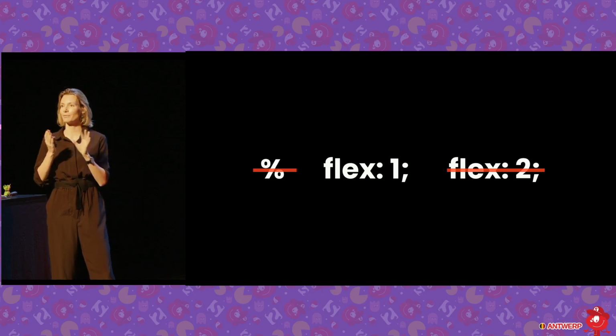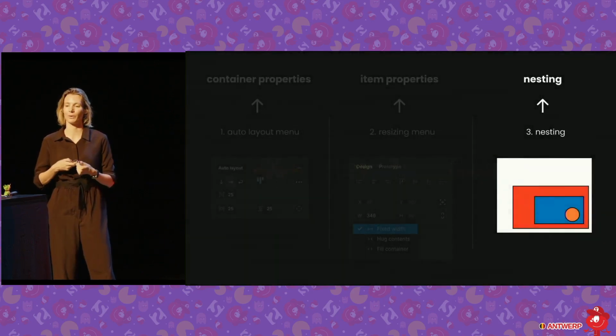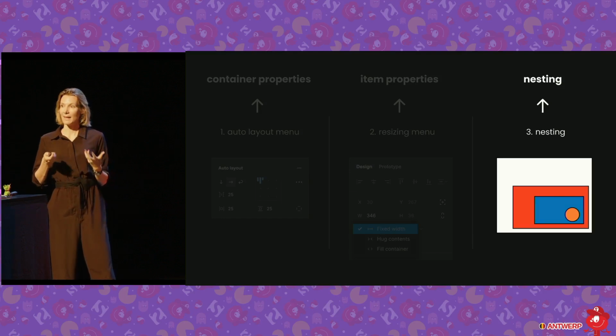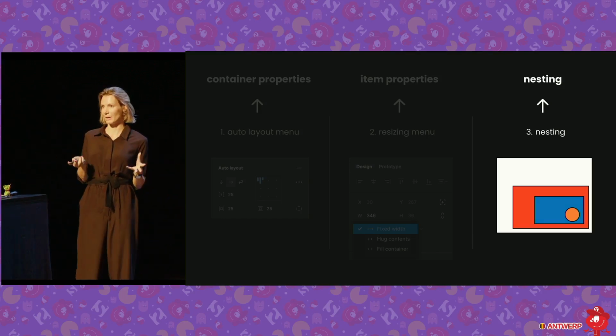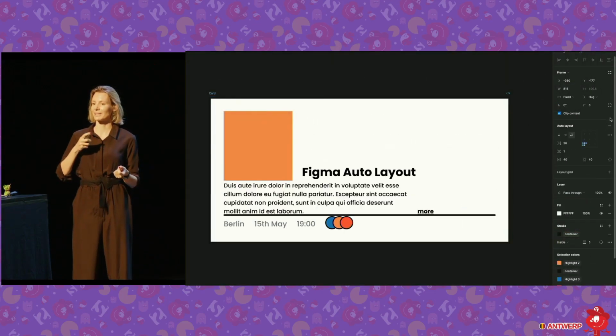And as we only have fill container, which translates to flex, we have only flex 1. So we can't set another flex value, which is a bit annoying because we can't align with the real thing that much. The nesting, this is usually where all this confusion about auto layout happens. So what happens is you have this element, and then you just click the auto layout button, and then it all falls apart.